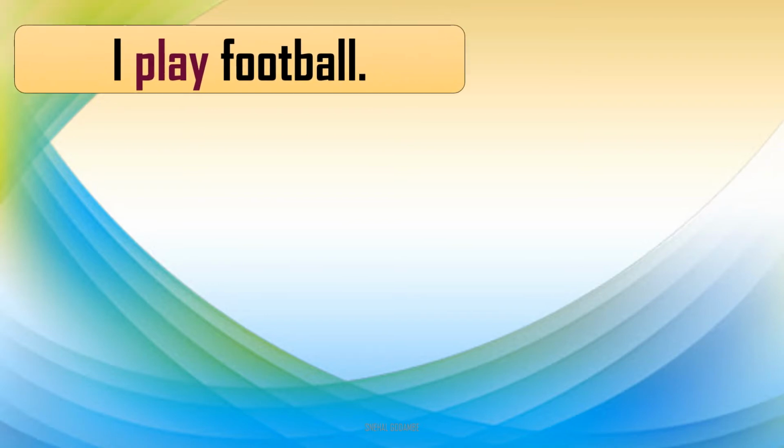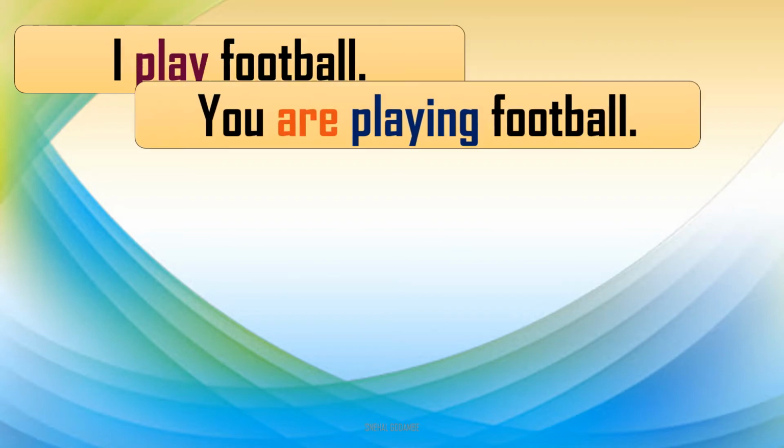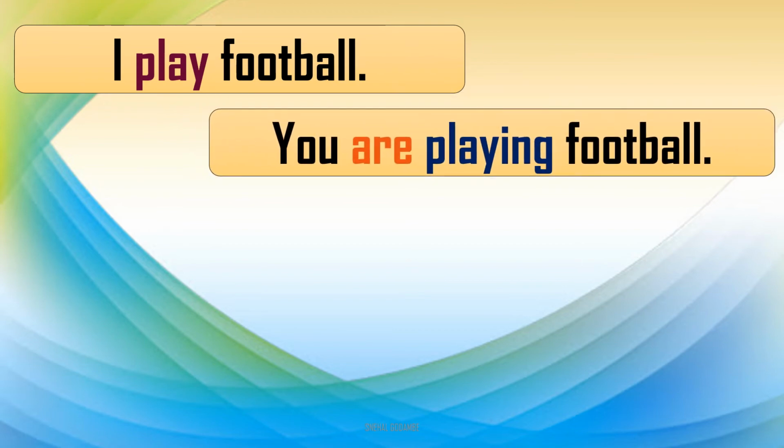Now look at those sentences once again. Now see the colored part of that sentence. I play football. Now you know play is the main verb here, and we have just learned one more new word, finite verb. I play football. Play is a finite verb. How will it change according to the subject? Here in this sentence, I is the subject. So, I play football. Now in the second sentence, you is the subject, right?